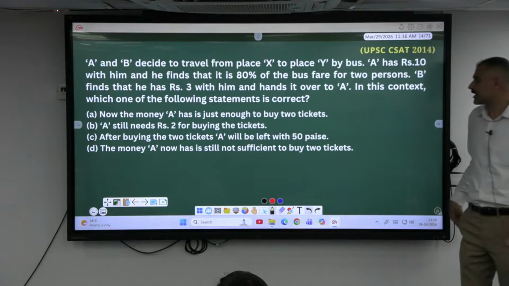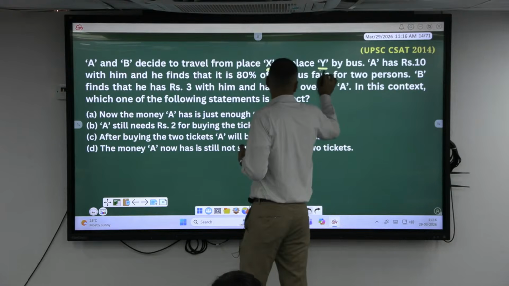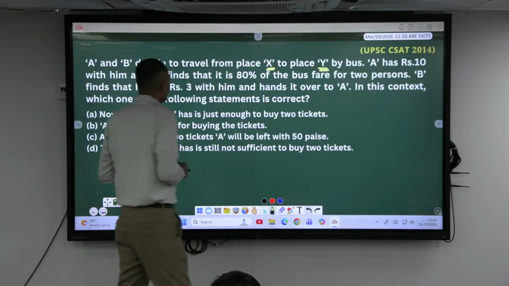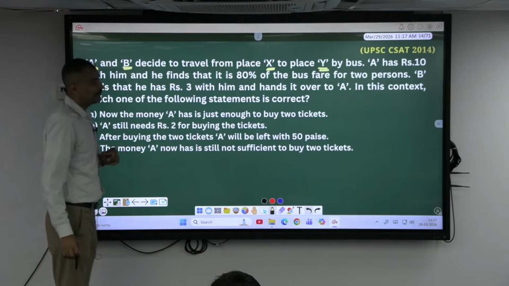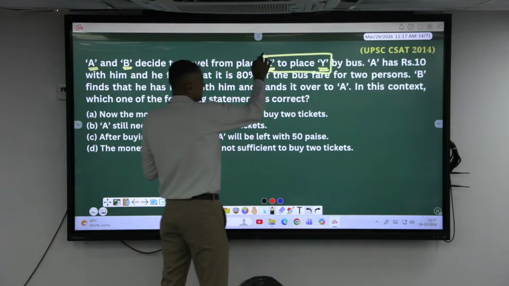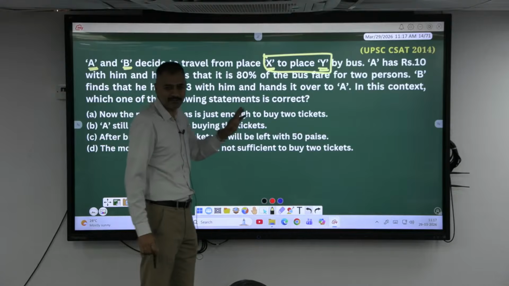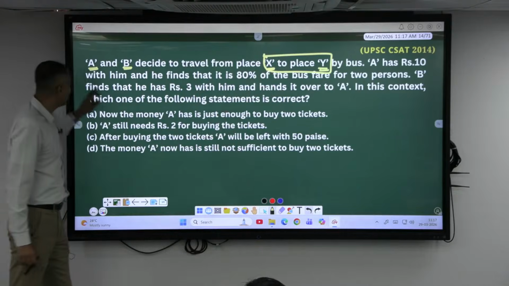Can anybody explain in a simple manner? How many people are traveling here? 2 people. Who has the money? Okay. A and B are traveling from one place to another place. This is not a time, speed and distance question. When a bus comes, we used to get time, speed and distance questions, right? There is no point here, just x and y. Now, who is having the money here?